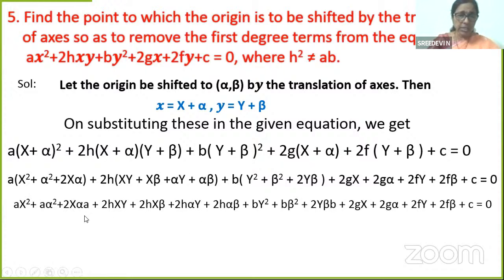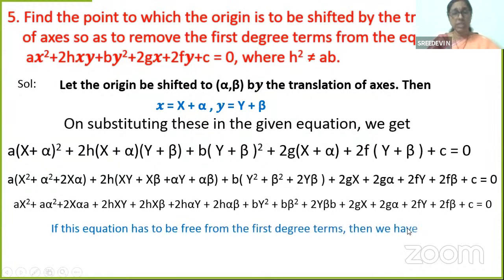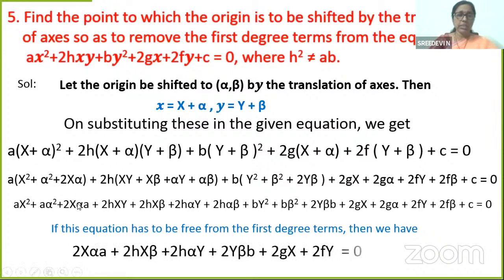So if this equation has to be free from the first degree terms, what do we have? We have already discussed it: 2x alpha a plus 2h x beta plus 2h alpha y plus 2y b beta plus 2gx plus 2fy is equal to 0.